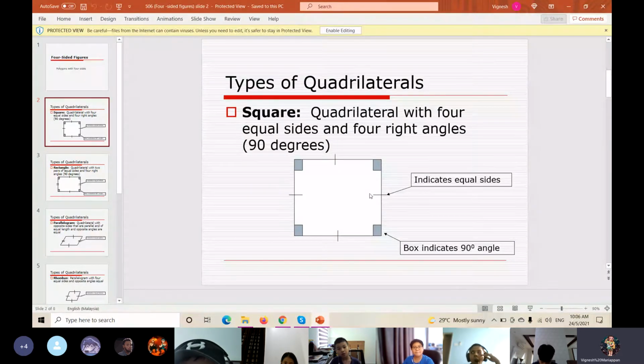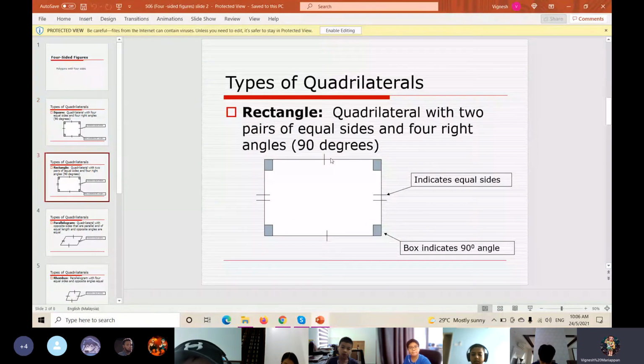So a square is a quadrilateral. A rectangle is also a quadrilateral, because it has two pairs of equal sides and four right angles: 90 degrees, 90 degrees, 90 degrees, 90 degrees. I'm just repeating the same thing because it's with the diagram here.